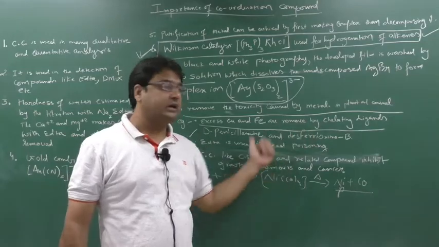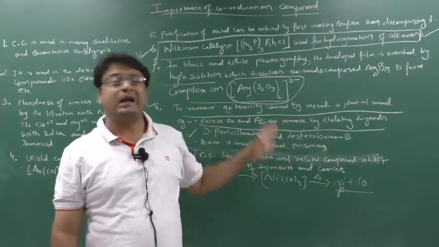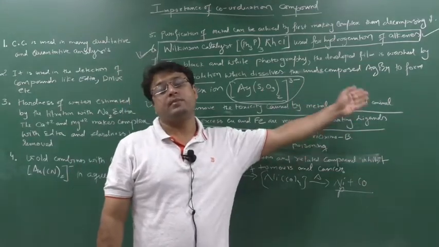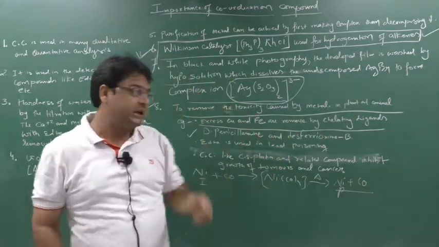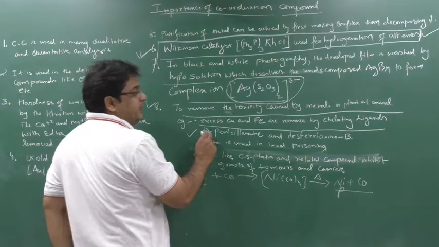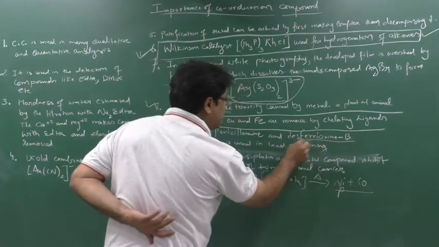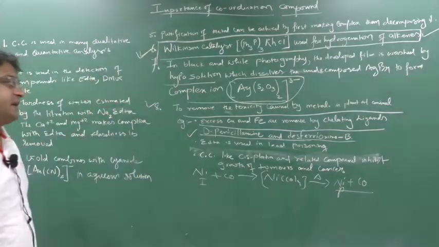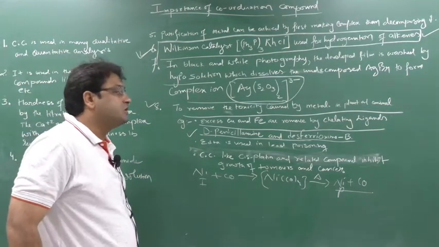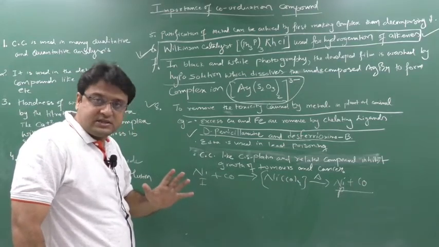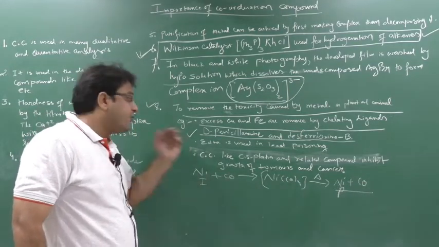These are the two chemicals which are used to remove the excess copper and iron in the plant body, plant cell or animal cell. Clear? So the tablet names are D-penicillamine and desferrioxime B. These are the two tablets which are used to remove the excess copper and iron from the body.